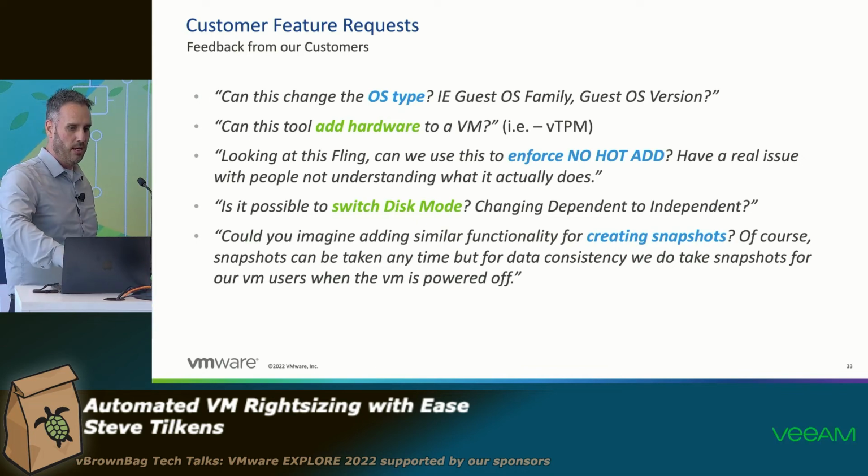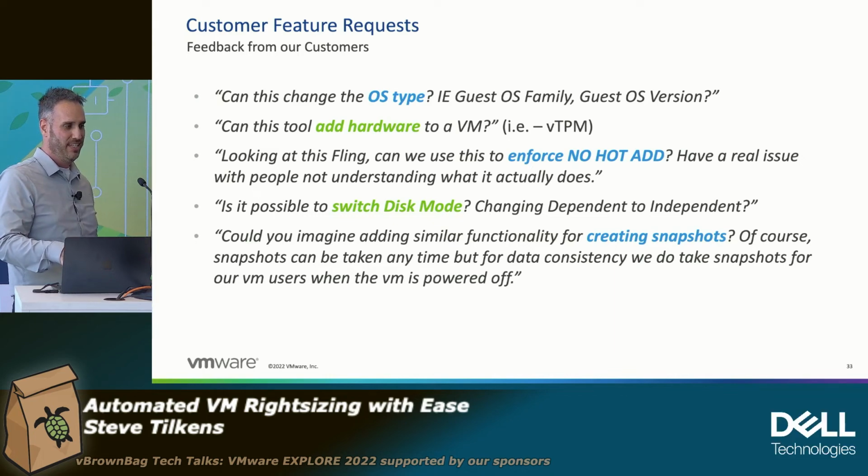Adding hardware like vTPM, that's an interesting one. Enforcing no hot add, I've seen that one a lot, because sometimes users don't know what that means and they turn it on, and your policy is not to turn it on. So how do you fix that after the fact and even find out which ones have it?